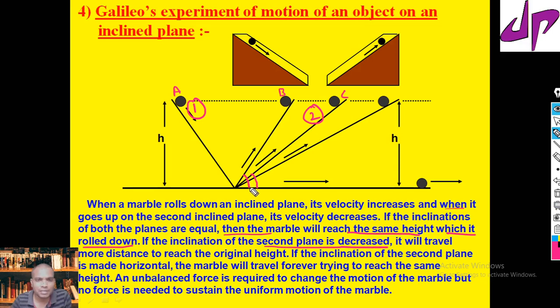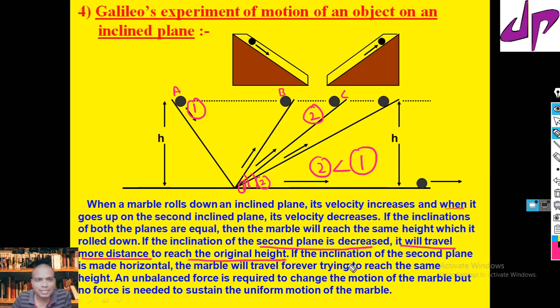Suppose you compare this angle to this angle, angle 1 and angle 2. Angle 2 is less than angle 1. It means the second angle of inclination is decreased. Now in this case, if we roll the marble, what happens? The marble will travel more distance. If the second plane is decreased, it will travel more distance to reach the original height.